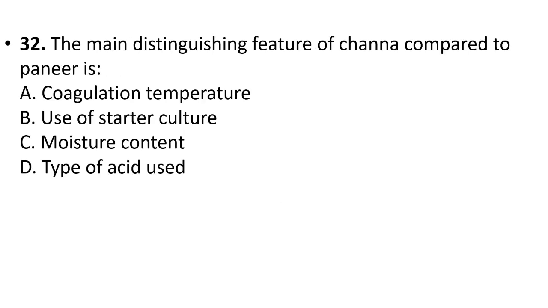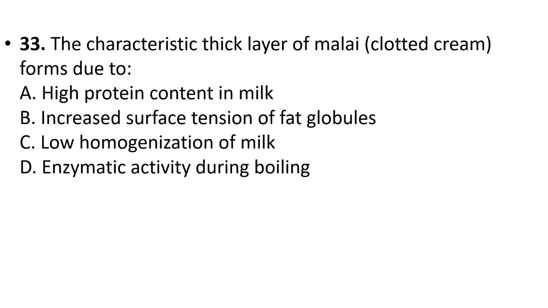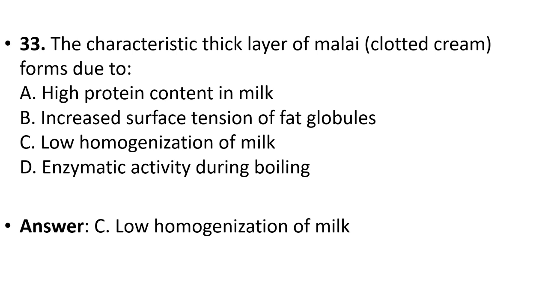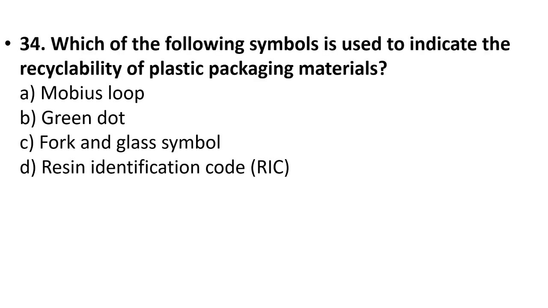32. The main distinguishing feature of channa compared to paneer is coagulation temperature, use of starter culture, moisture content, type of acid used. Your answer is option C, moisture content. 33. The characteristic thick layer of malai clotted cream forms due to high protein content in milk, increased surface tension of fat globules, low homogenization of milk, enzymatic activity during boiling. Your answer is option C, low homogenization of milk.